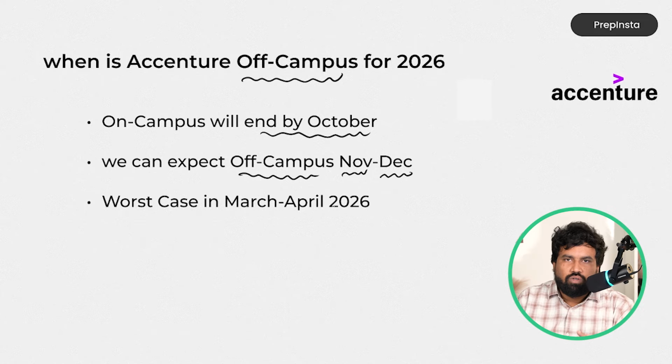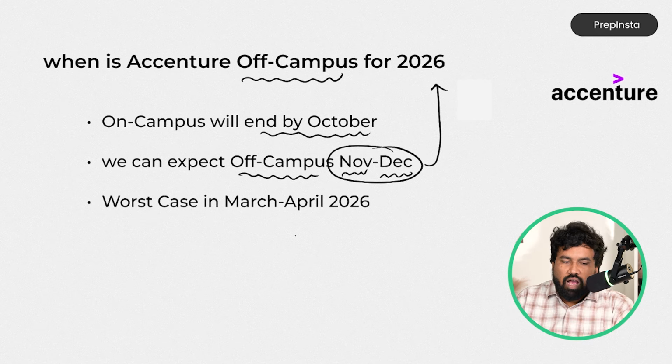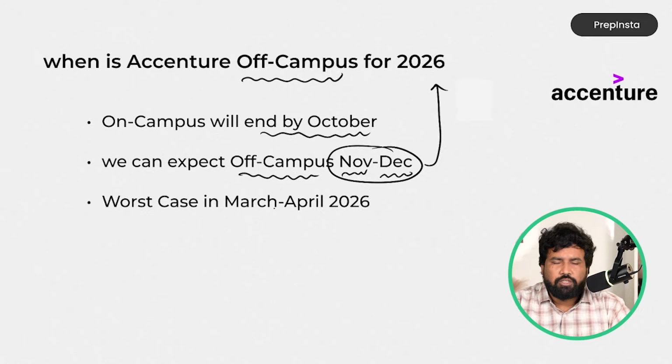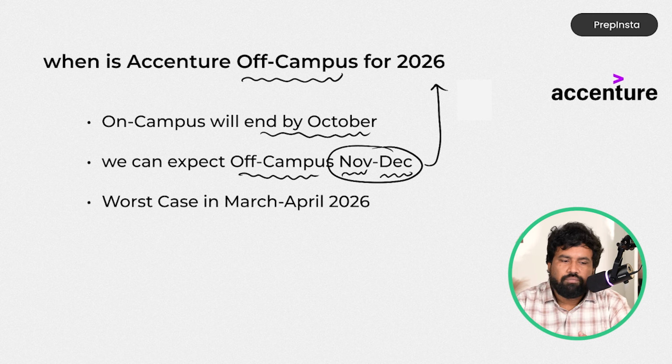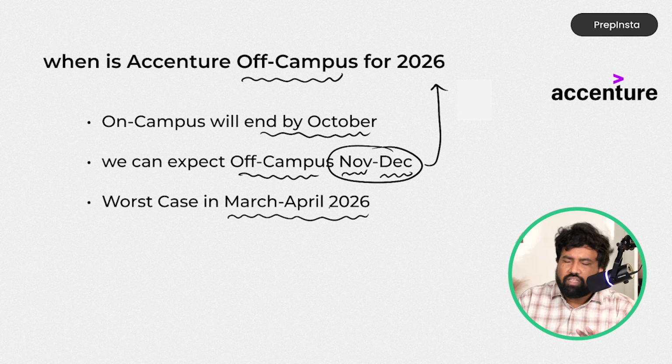If it has happened, it's a good thing for you, and you have an ample amount of time, like 1 or 2 months off campus, so you can prepare easily. And in the worst case, if there are not many projects with Accenture and they want to wait for some more time to get more projects so that they can hire more people, they can go for like March, April 2020. So definitely they will come.